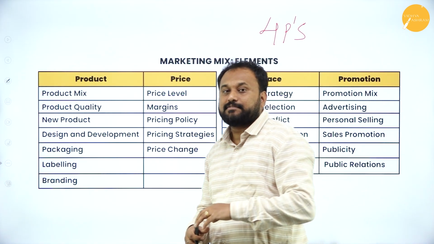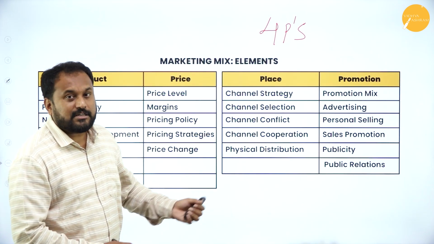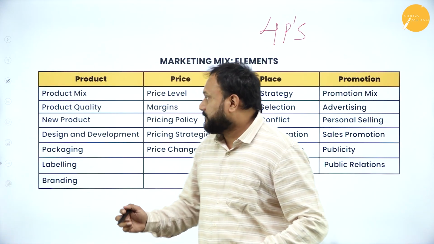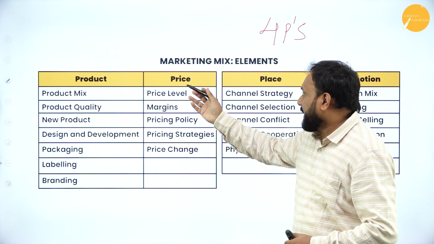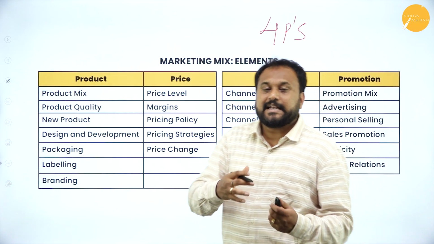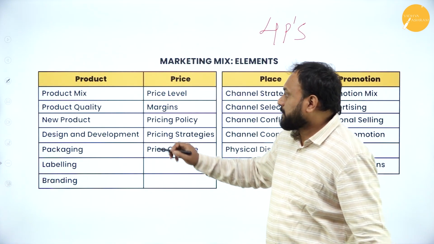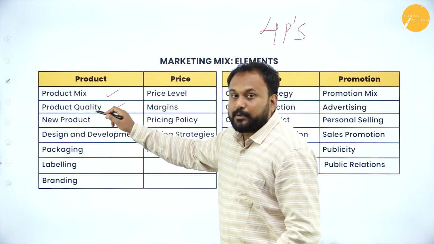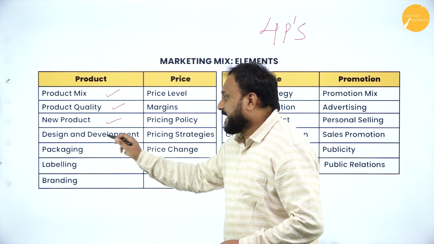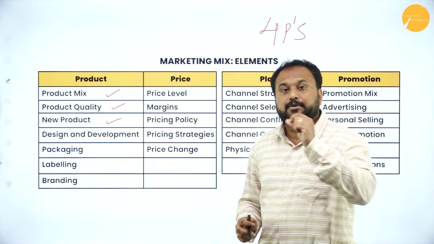Now usually we have 7 P's also, 8 P's also, but in your syllabus it is restricted to 4. So I've given you here what exactly the first one is: product, price, place and promotion. These are the 4 P's, and start explaining each of them. In the product comes the product mix, the quality of the product, the new product which will be launched in the market, design and development of the product, packaging, labeling, branding of the product.